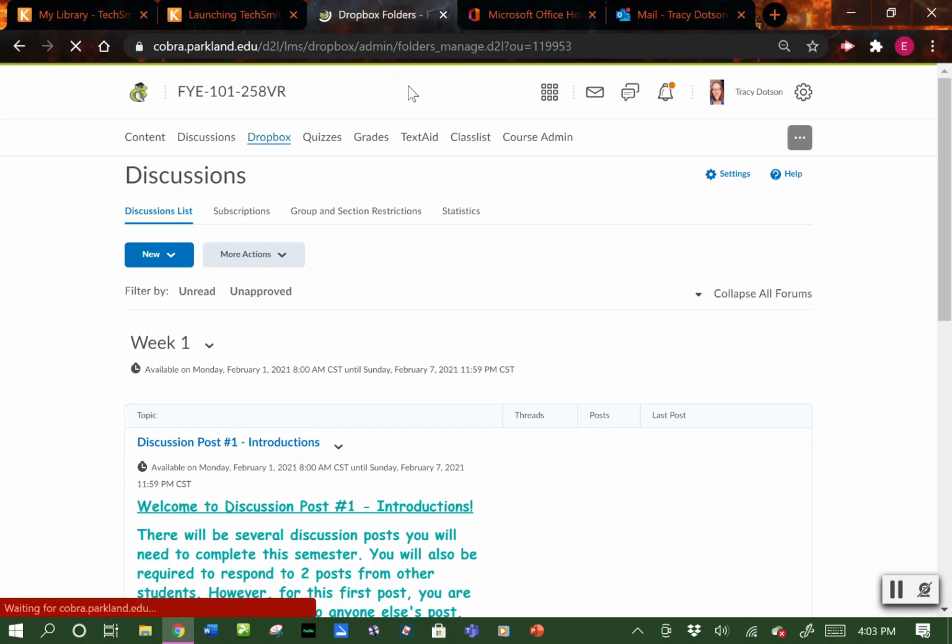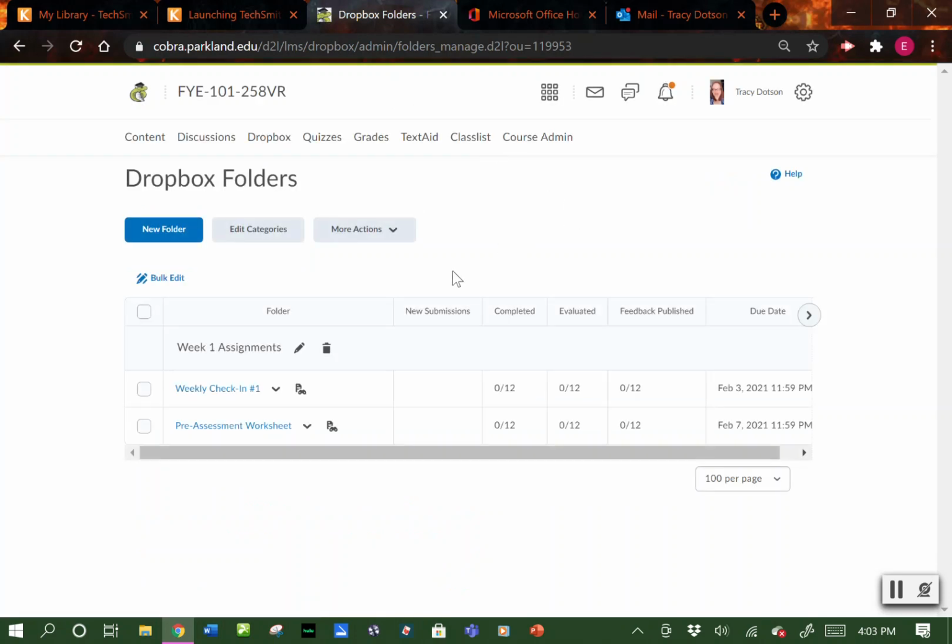Dropbox, this is where all of your homework will be turned in. For week 1, you have your weekly check-in, and then you have your worksheet. I set the weekly check-in to close Wednesday night, but I will reopen that, like I said, so that you have till Sunday, especially if not everybody has gotten up to speed on everything, because it's the first week. We're all new to this. So this worksheet is actually a Word document.